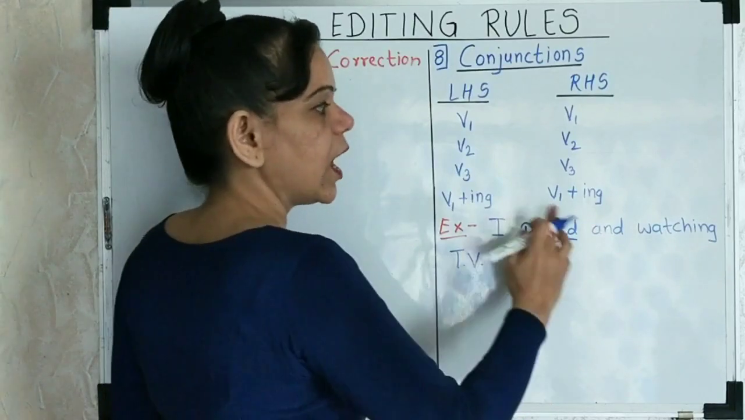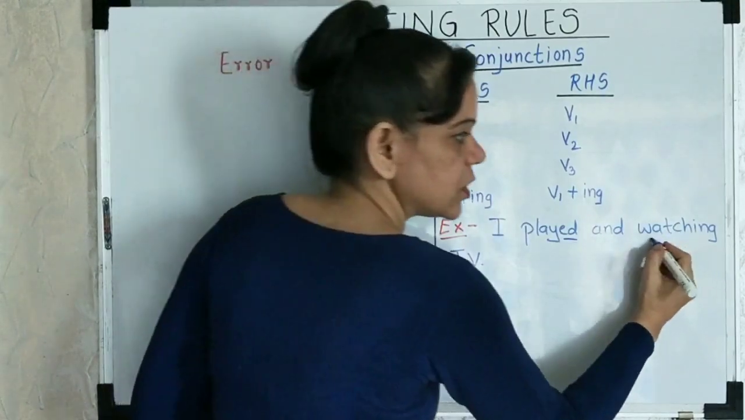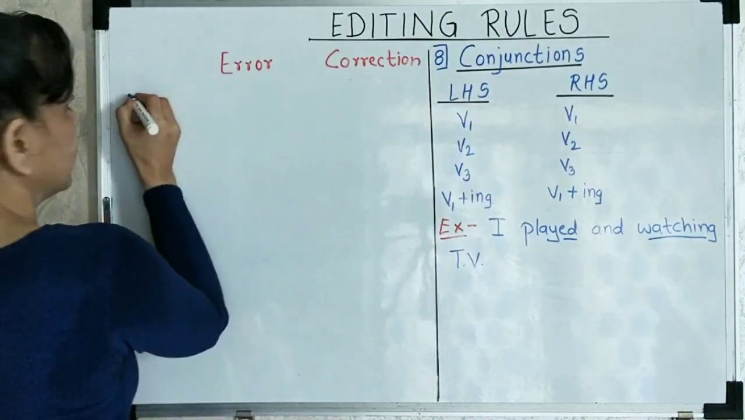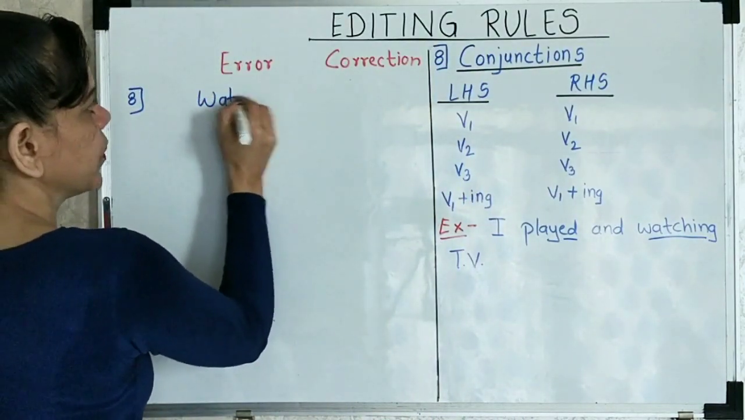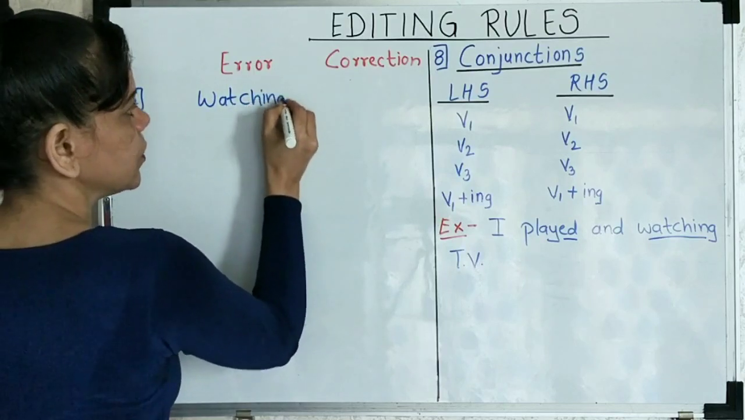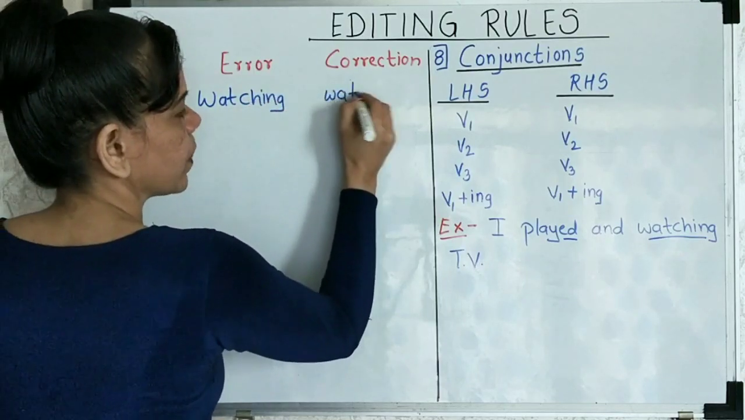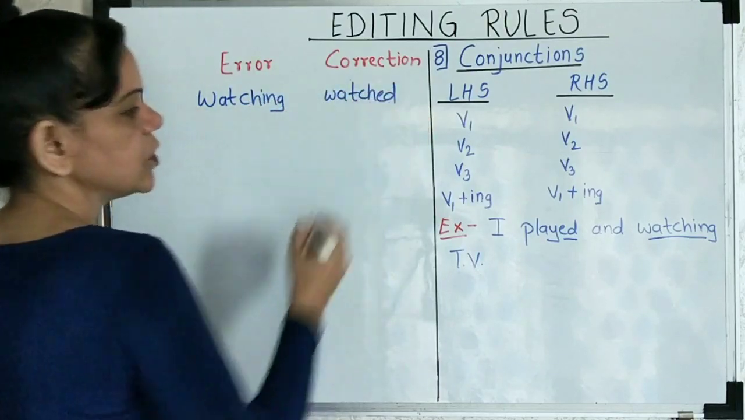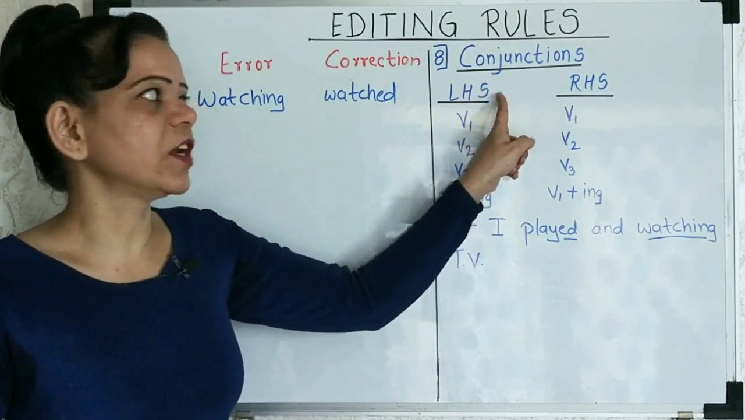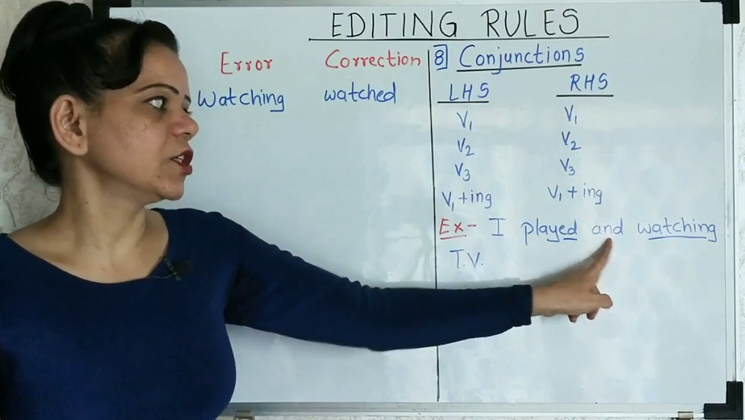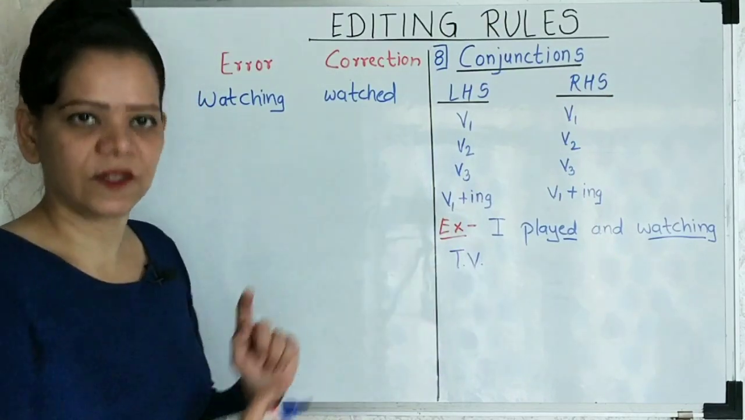So what do I do? "I played and...", what's the error? What is the error in this sentence? Yes, when I say watching, it should be corrected to watched. I played and watched television. This is the correction. So this is what I mean by the left hand side and right hand side of the conjunction should be in harmony, balanced.